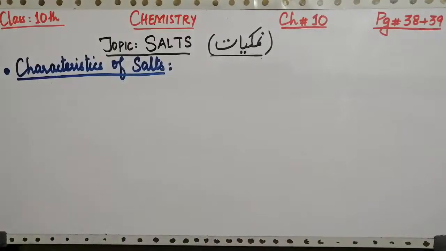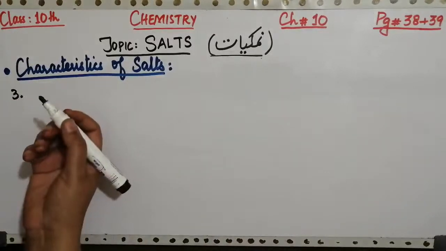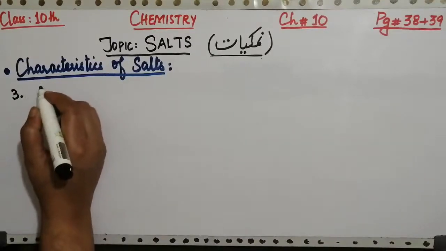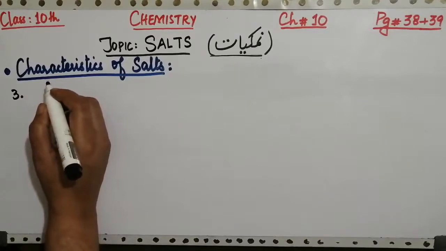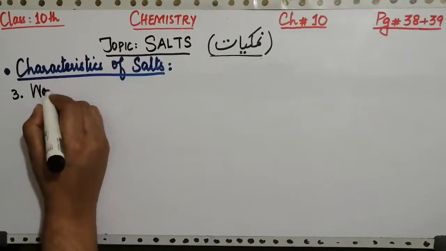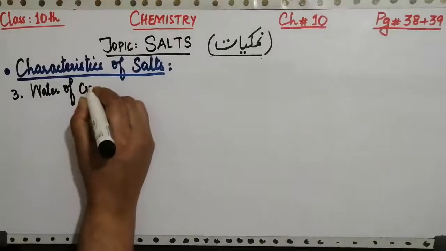The third property of salts is that they contain water of crystallization. Most salts have water present in them, and this amount of water present in salts is called water of crystallization. So this property is related to the water of crystallization.